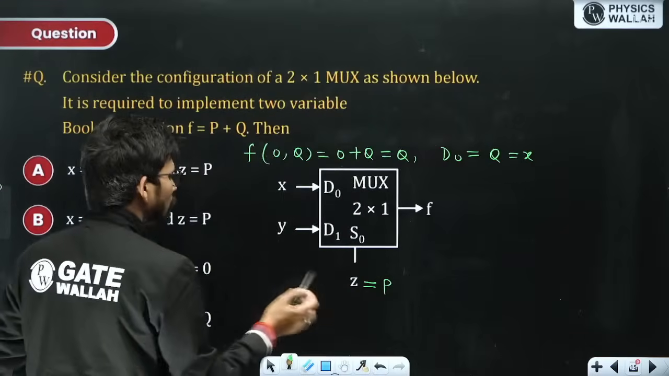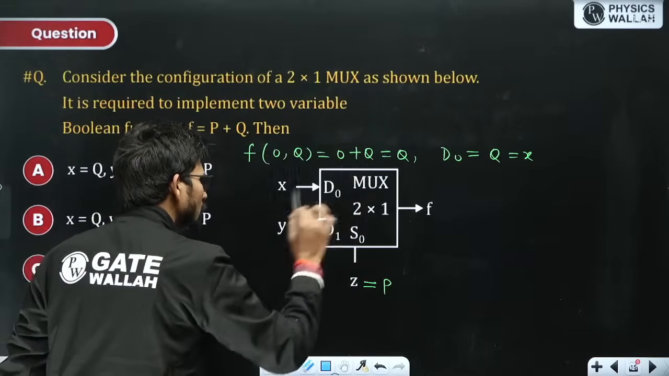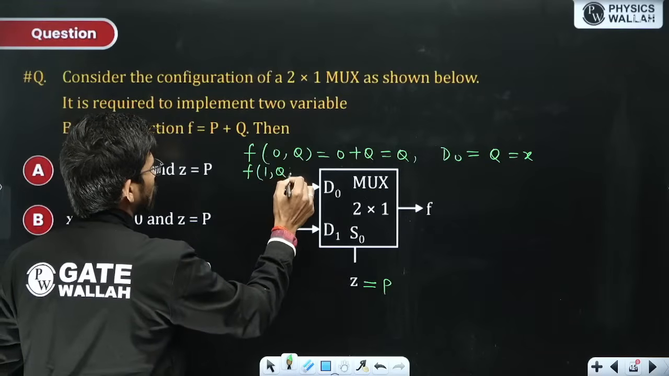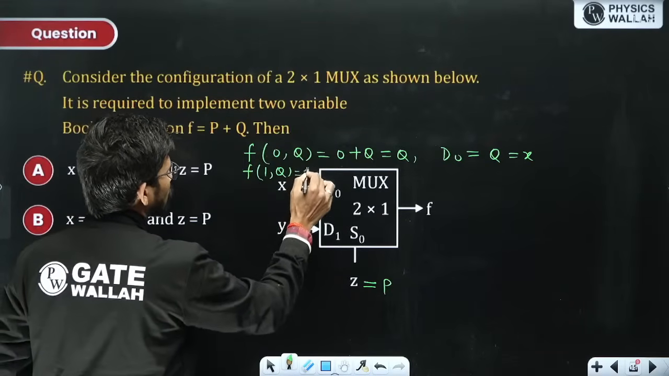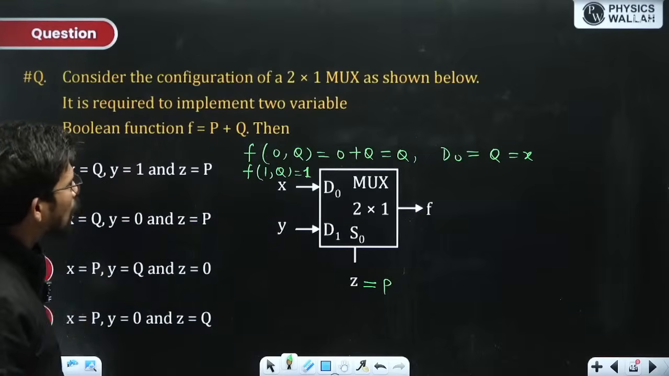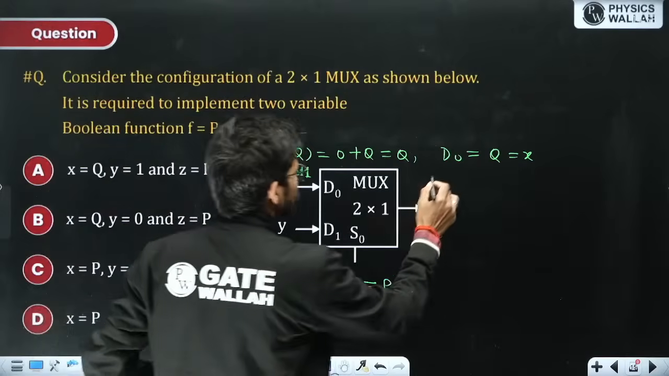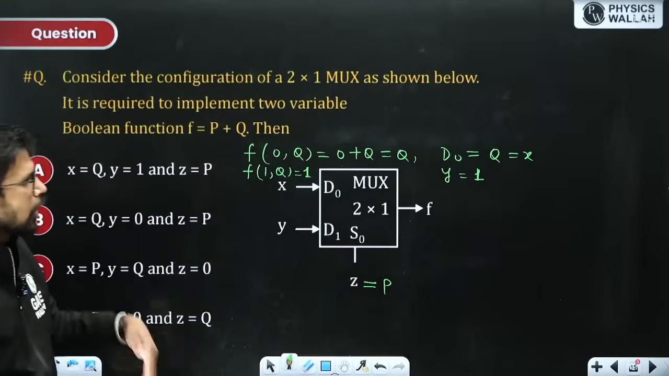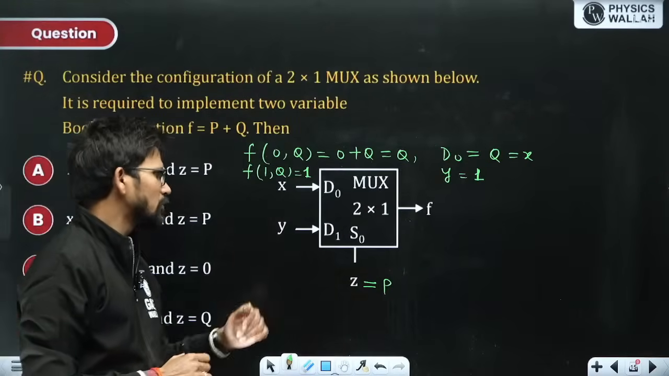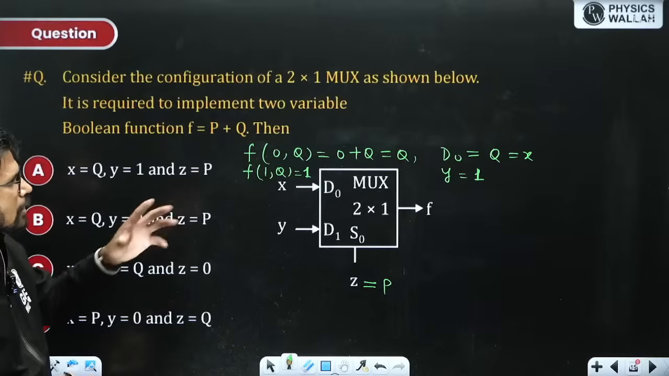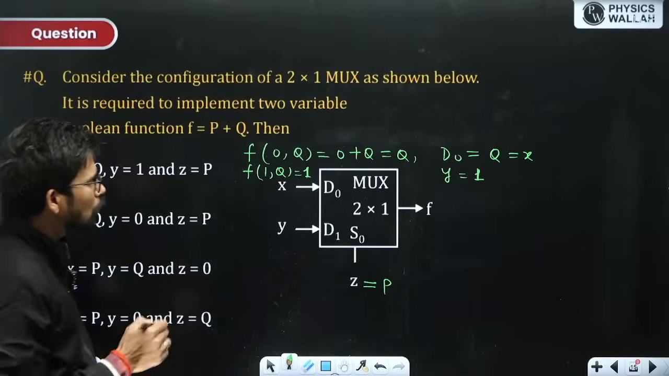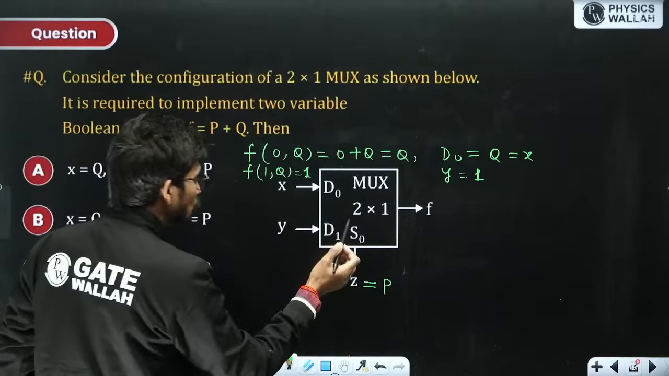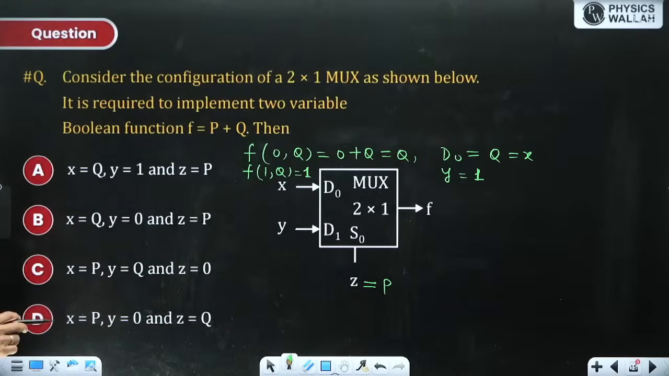And when p is 1, mux will transfer d1 or y at the output. What will function transfer when p is 1? 1 plus q is 1. So function is transferring 1 at the output while mux is transferring y. So if I make y to be 1, then mux will also transfer 1 at the output when p is 1. Now the function functionality and mux functionality got matched. So if z is p, x should be q and y should be 1.